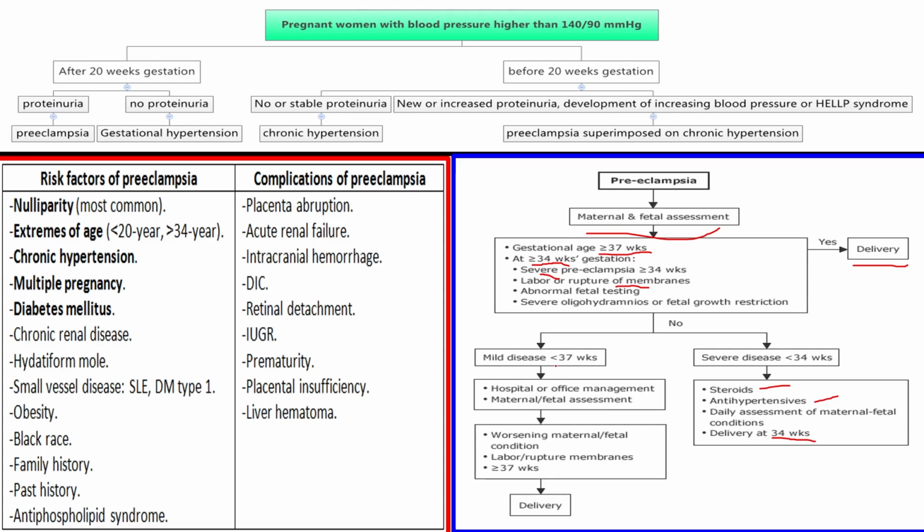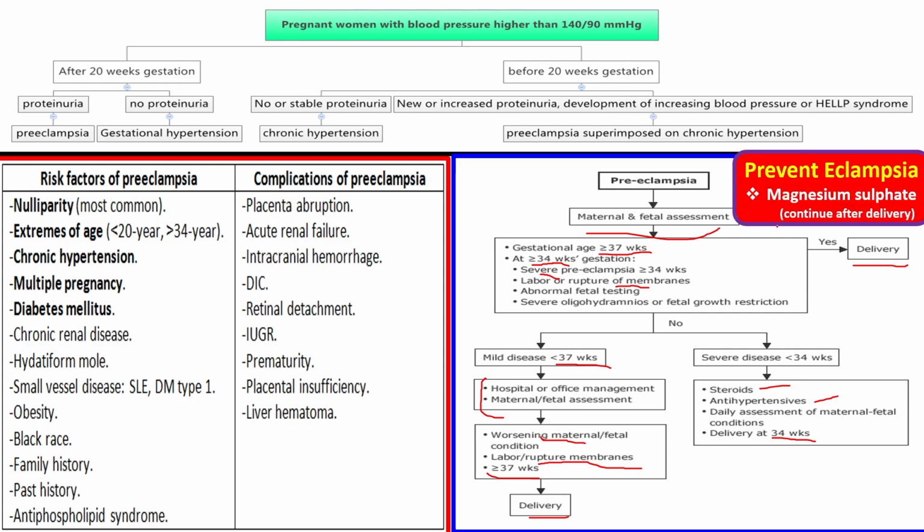If it's a mild disease, you should wait for 34 weeks and then go for the delivery. But you should hospitalize the patient, continue the maternal and fetal assessment, and if the condition is worsening, go for the delivery. Okay, if there is a rupture of the fetal membrane, then you go for delivery. So this is the treatment.